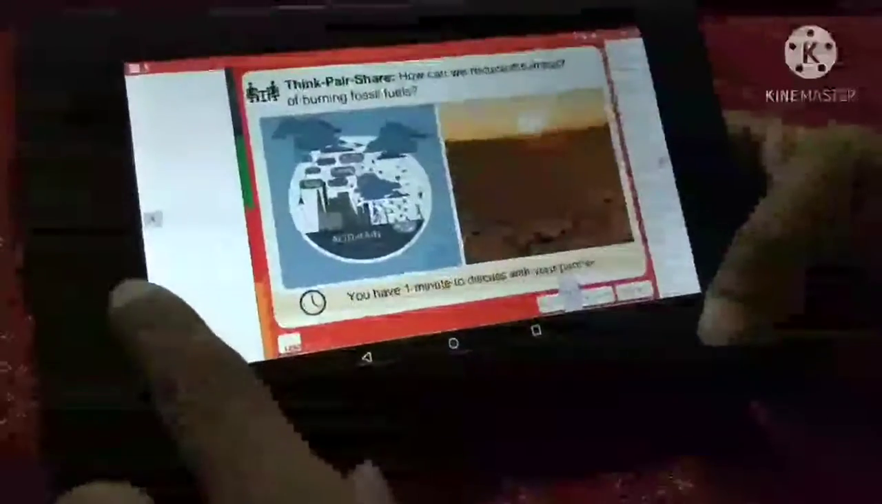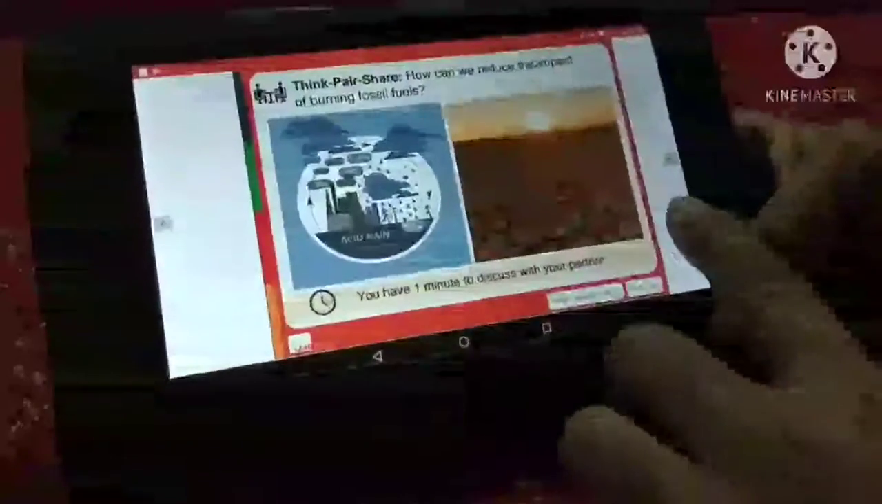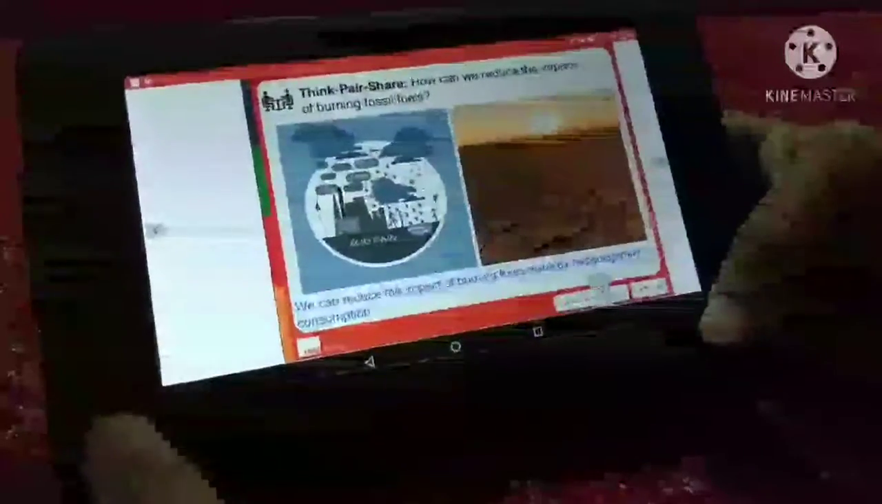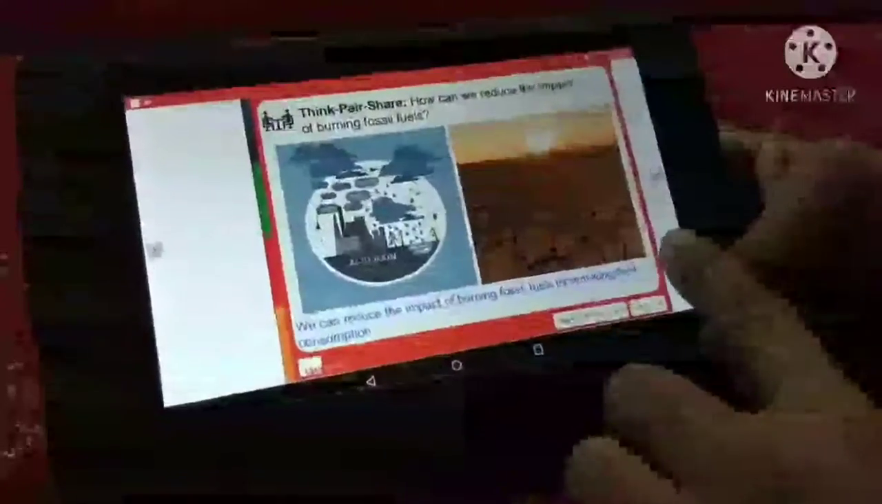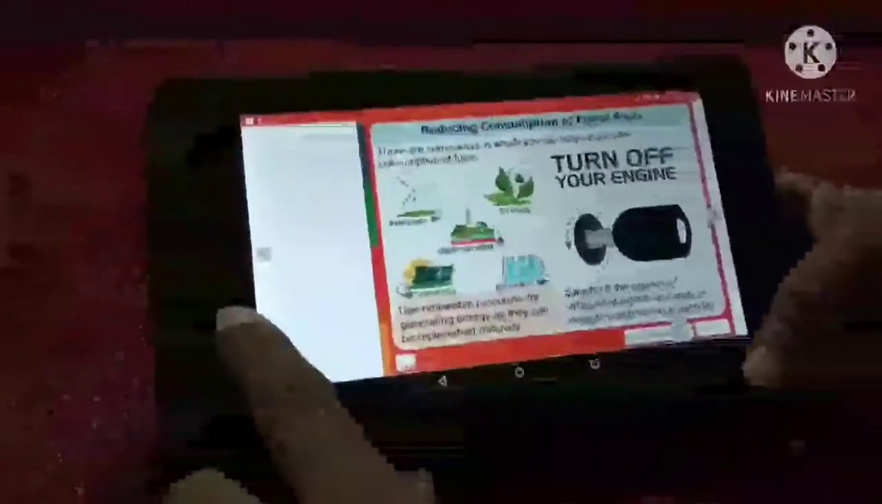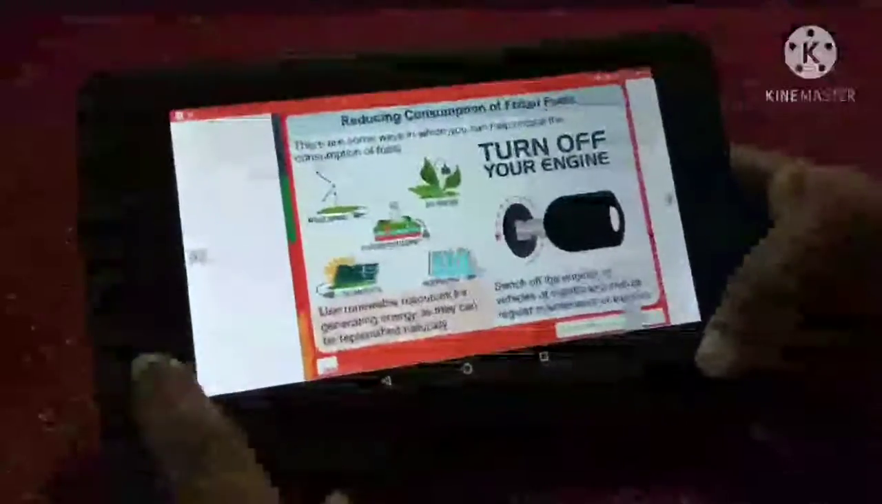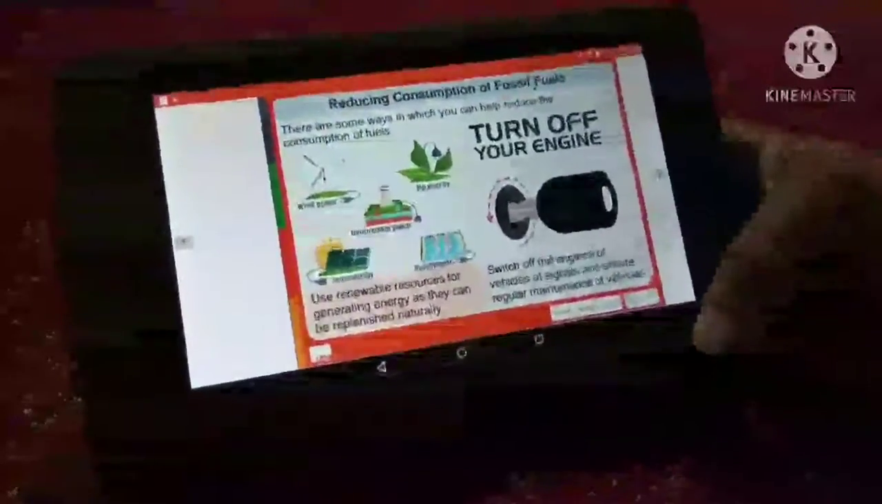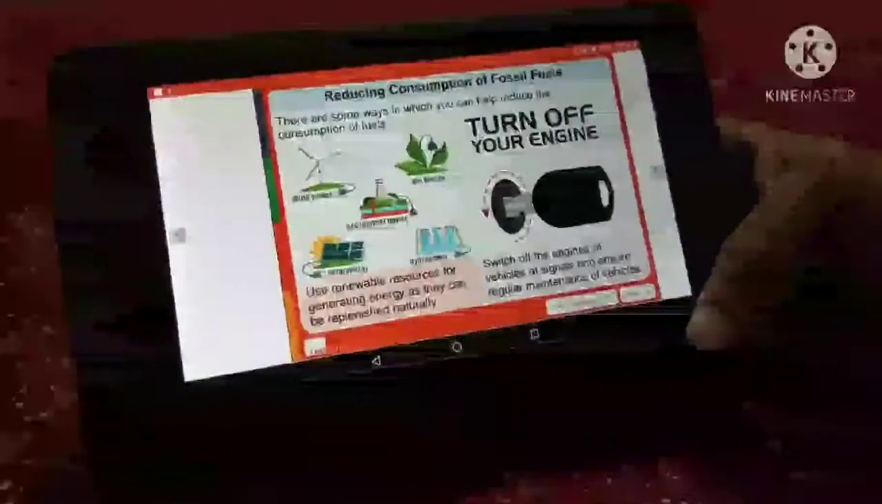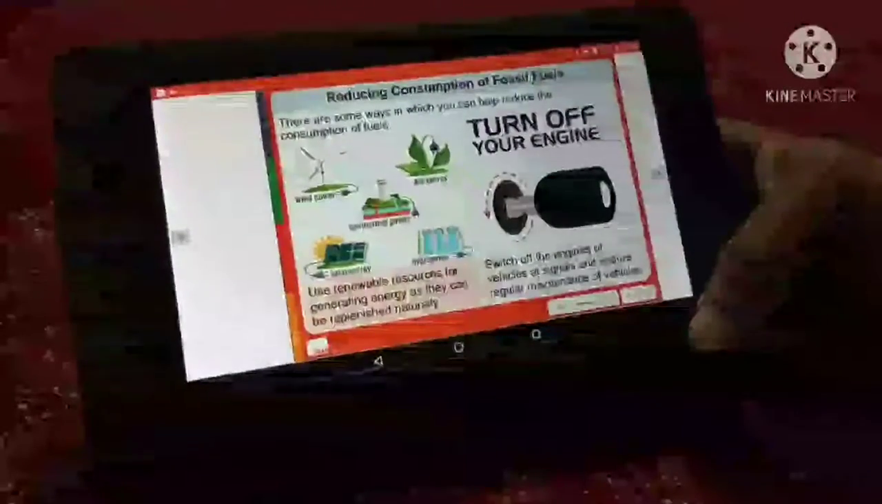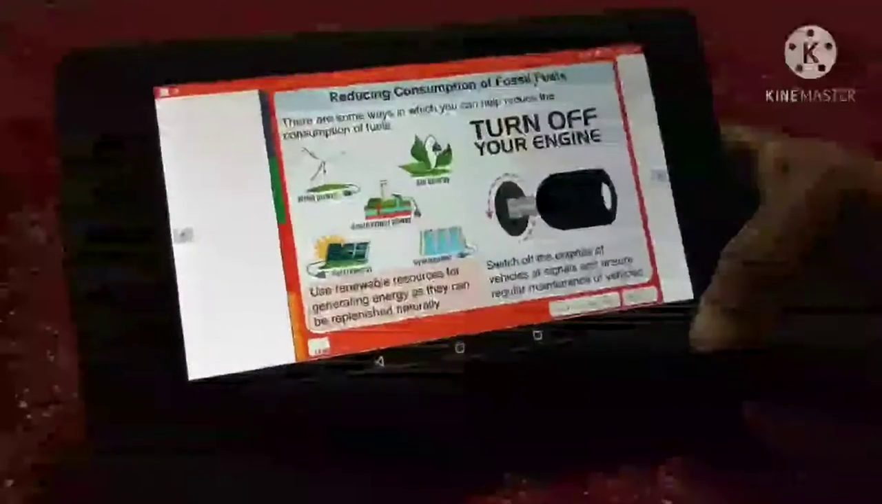How can we reduce the impact of burning fossil fuels? We can reduce the impact of burning fossil fuels by reducing their consumption. So, reducing consumption of fossil fuels, there are some ways in which you can help reduce the consumption of fossil fuels. Right?